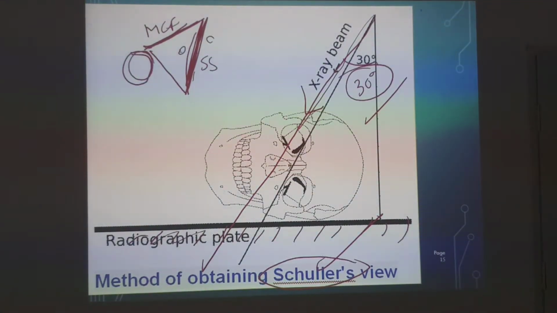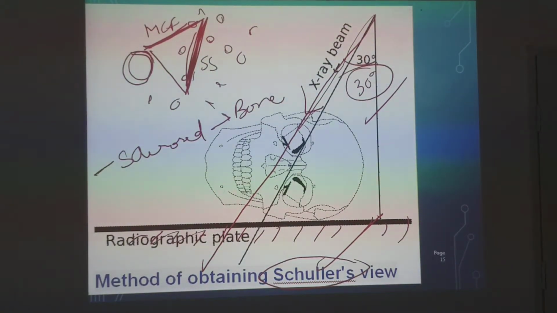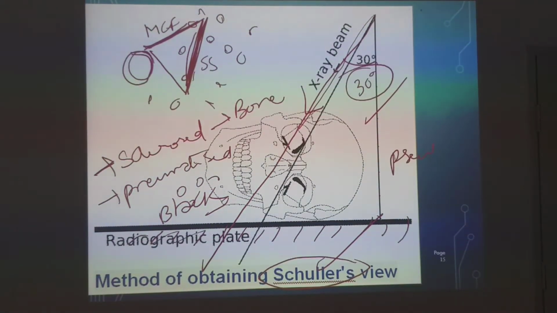So you see the pneumatization of the air cells all over the Schuller's view. Whether it is sclerosed or not, you can say, sclerosed is whitish like a bone. Otherwise, whether it is pneumatized, the air cells will be seen as black color. There is one more terminology called pseudosclerosis.